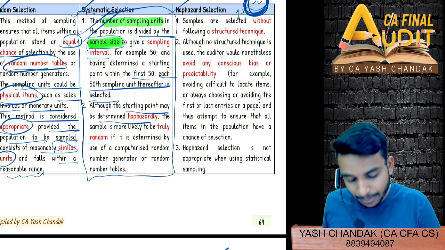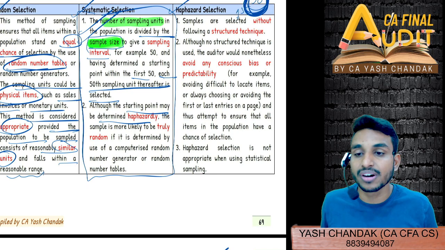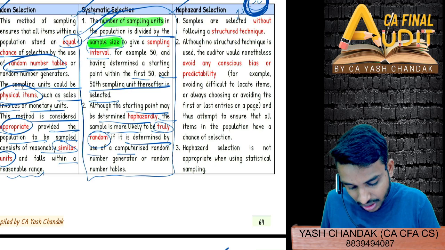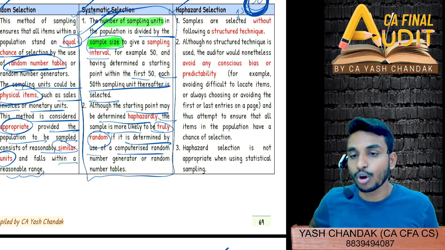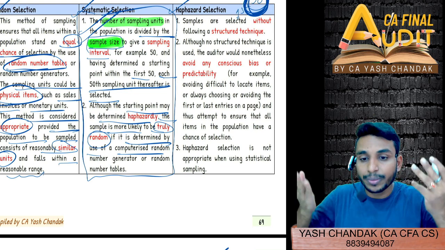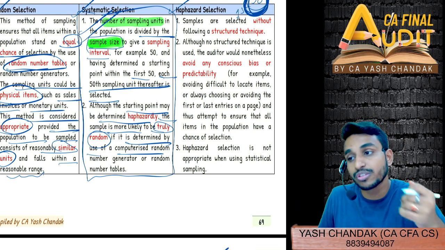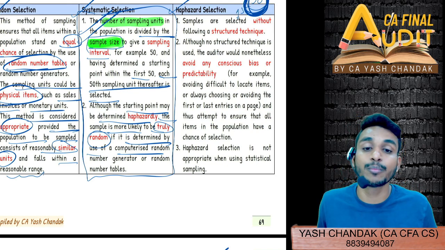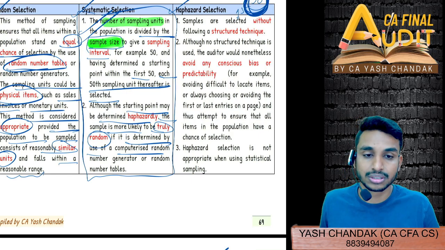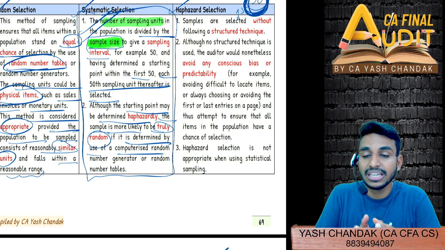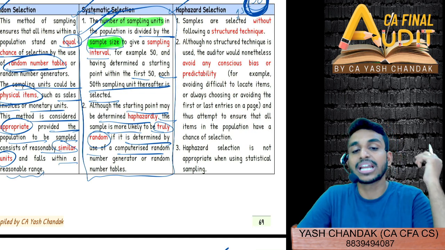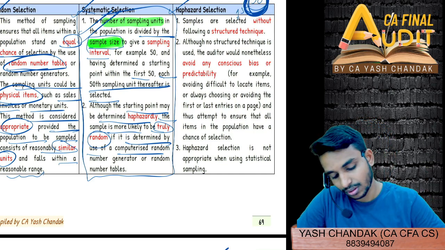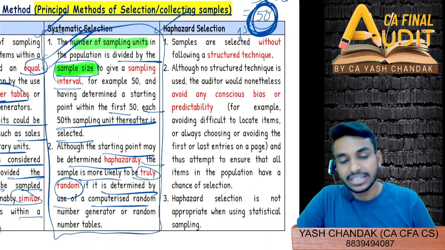Although the starting point may be determined haphazardly, I told you, it could be random. The starting point, first, second, third, fourth, doesn't matter. The sample is more likely to be truly random if it is determined by using a computerized random number table. That means do not use your biased opinion, such as from 1 to 50, I should use the 50th item. No, simply select using random number tables, and that would be even more reliable and unbiased. If you are selecting haphazardly for the first 50 items, you can use random number tables, or randomly select anything, but it should not be biased. Clear or not?